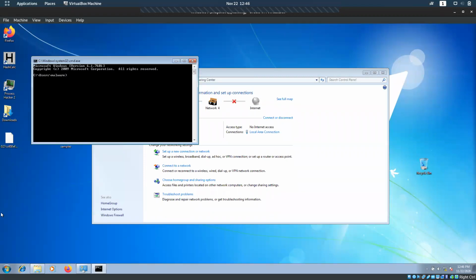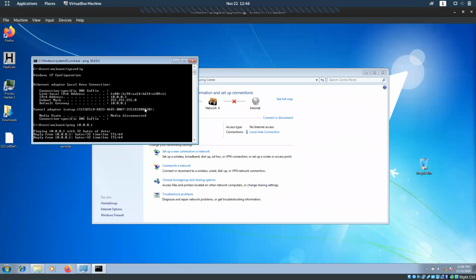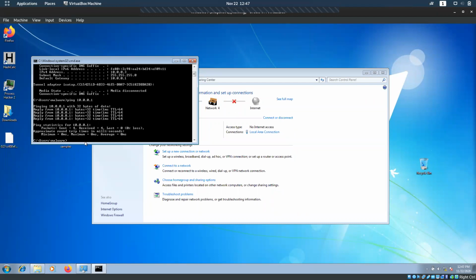If we check our IP, we have 10.0.0.3 and our gateway is 10.0.0.1. Now we can test whether we have connection to 10.0.0.1, and we are getting ping replies back. Any doubts till now?